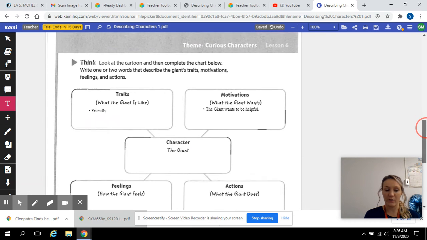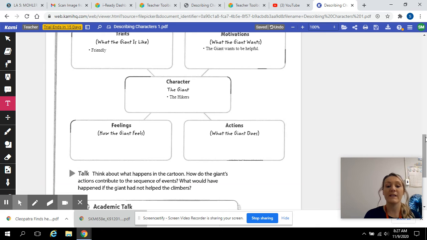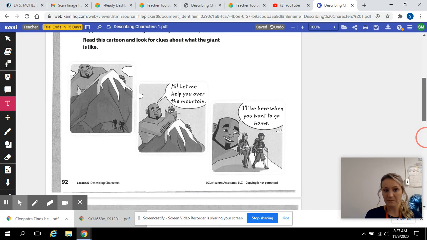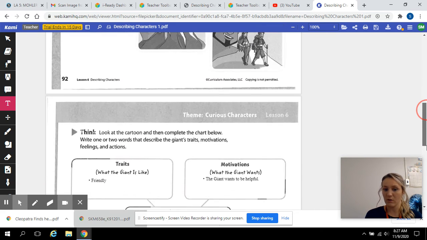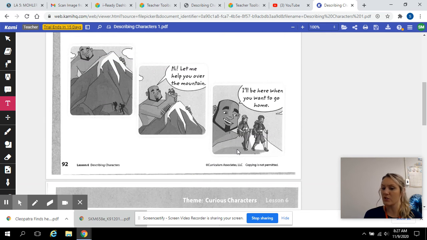Character. We already have the giant. We can also put in the hikers. Okay. They also played a part in my story. Okay. Feelings. I would like you to do these 2 on your own, just to get familiar with this, because tomorrow you will be reading a story and identifying these. So feelings. How does the giant feel? Give me 2 words. How does he feel? Okay. So looking at this, how does he feel? And then his actions, what the giant does. After looking at this, what does the giant do?